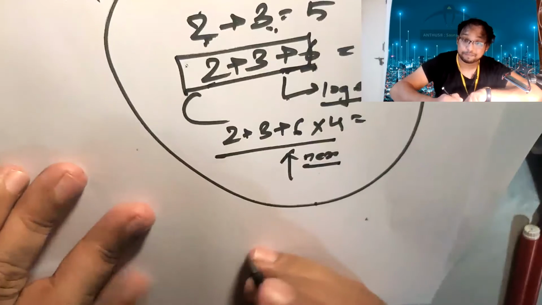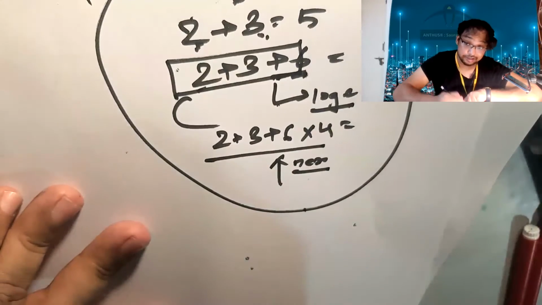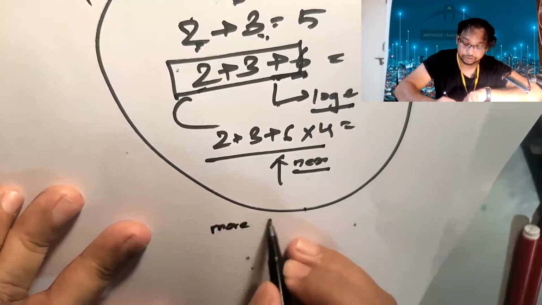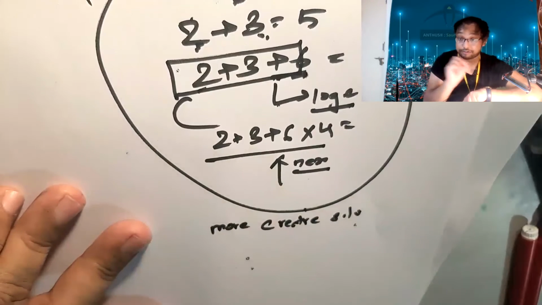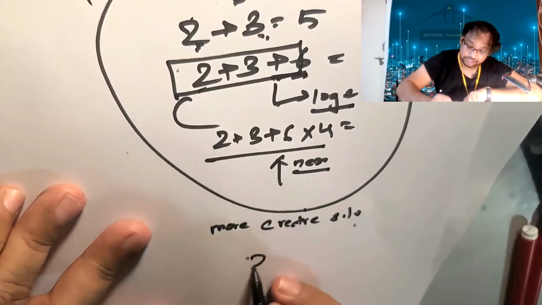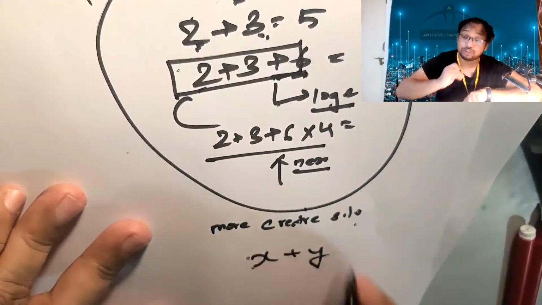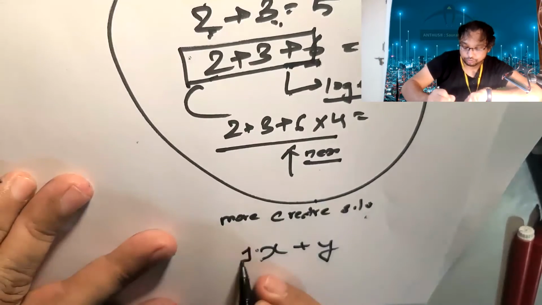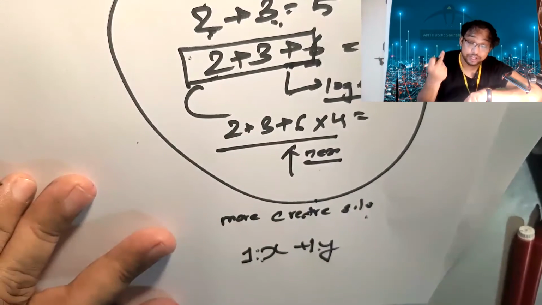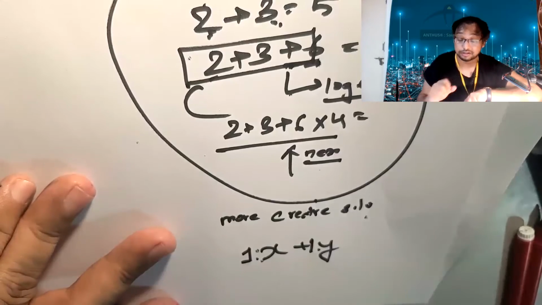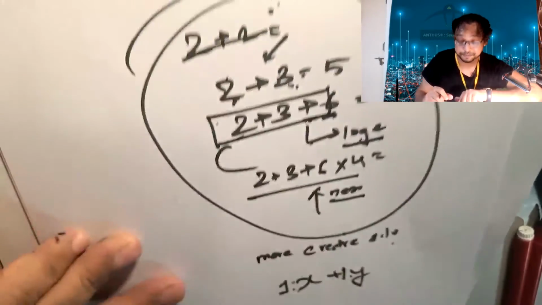Now, sometimes what happens, you need to find more creative solutions. It means out of the box. It is not written in the book, but you have to know. Suppose I'm just taking x plus y. What is the coefficient of x and y? So here the 1 and 1 are the coefficients, because if nothing is there, the 1 should be there. So you have to think creatively sometimes to manage things. It comes with practice, right?